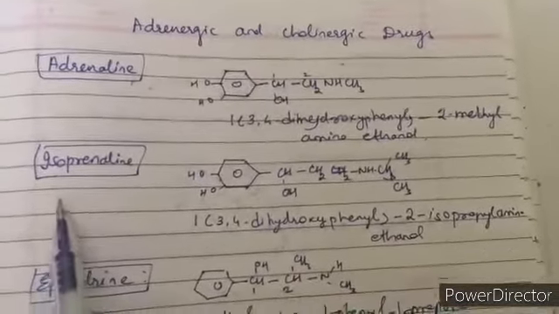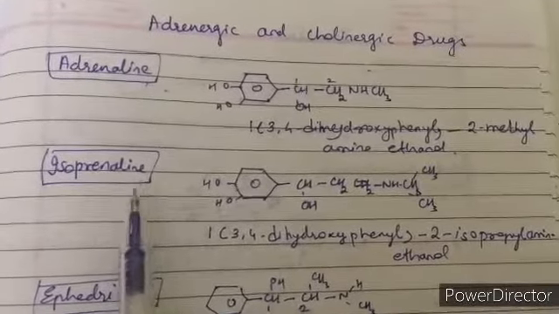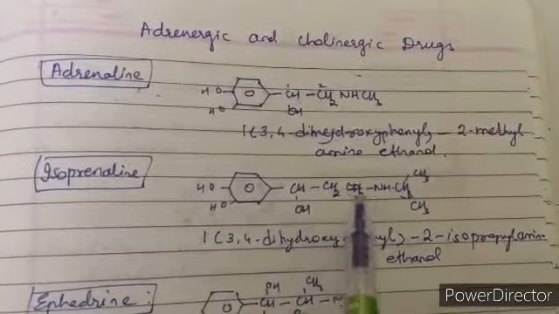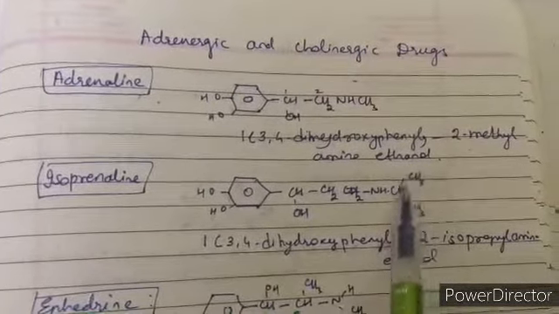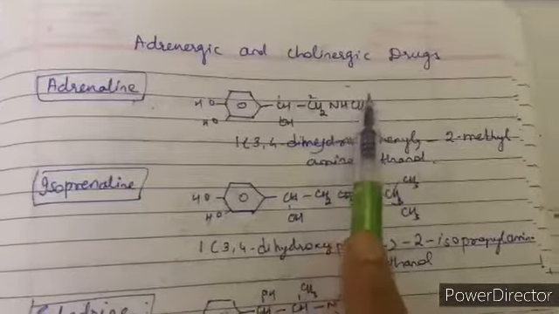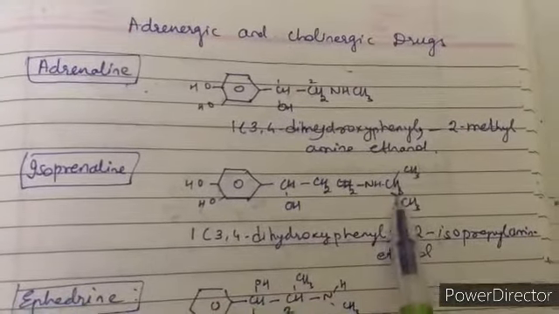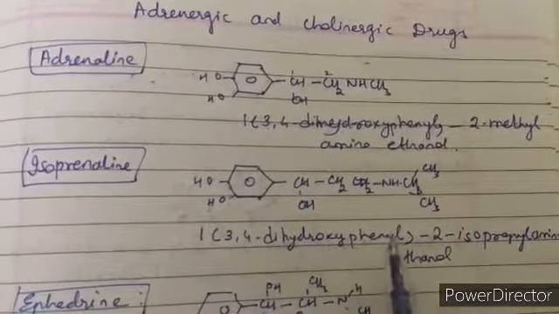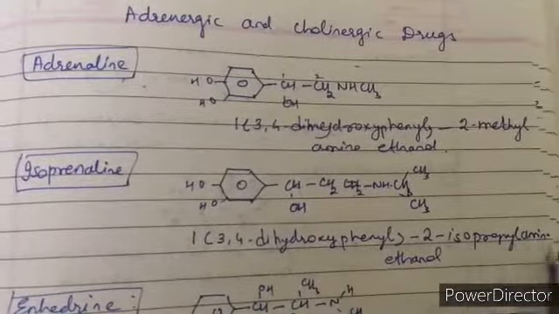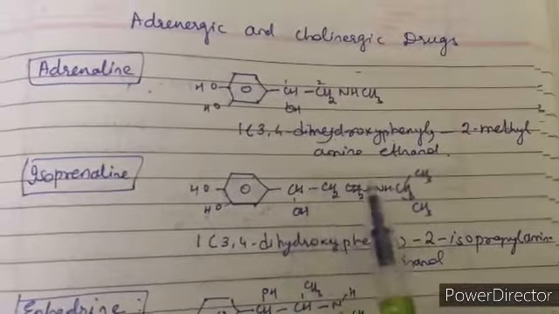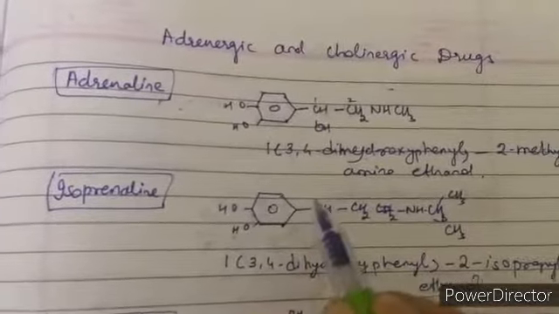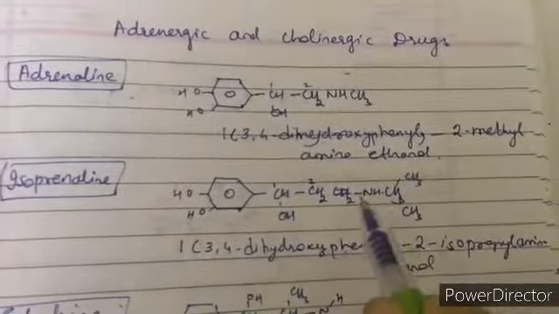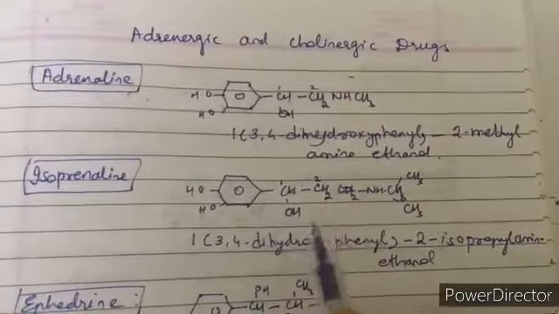The second drug from this category is isoprenaline. The only difference between these two structures is CHOH, CH2, NH, CH(CH3) twice. That means in adrenaline we have methyl substitution, and here we have isopropyl substitution. So the name of isoprenaline is 1-(3,4-dihydroxyphenyl)-2-isopropylamino. Again similarly we have 1 here and 2. So on the second carbon we have an isopropylamino group, and then it is ethanol.